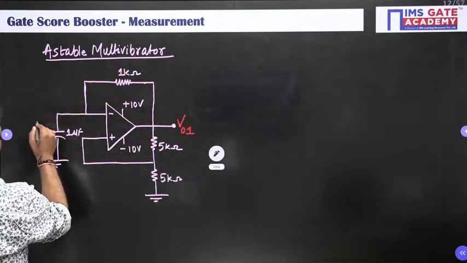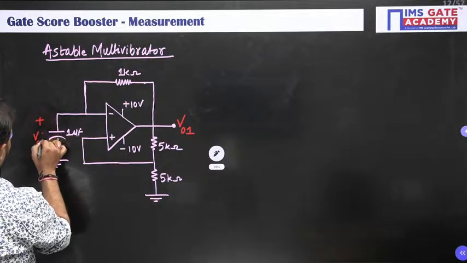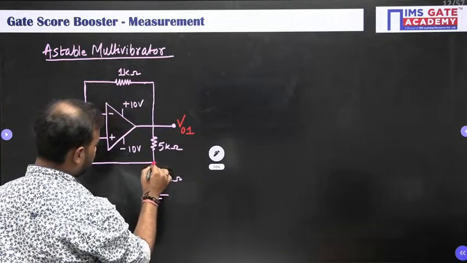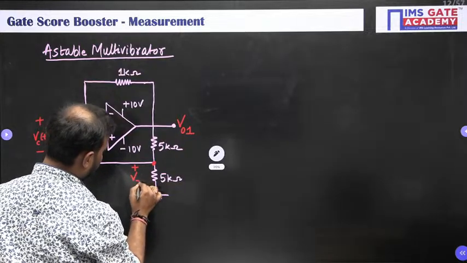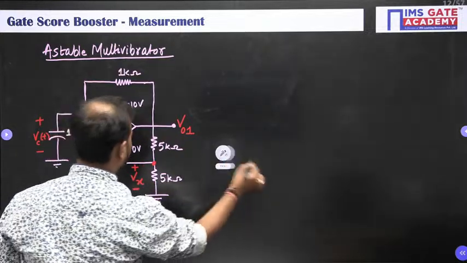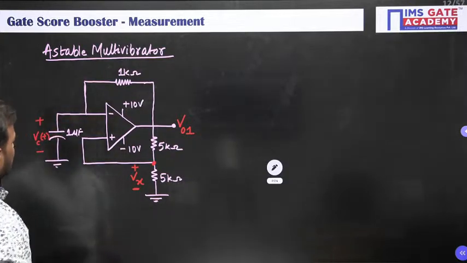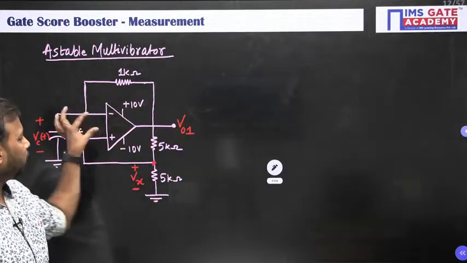So let us take the capacitor voltage as Vc of t, and here this voltage is plus minus Vx. Now please listen to me very carefully. Here V01 is the output of this op-amp.